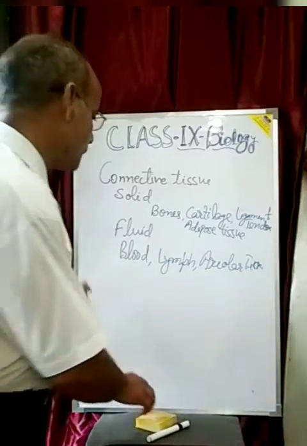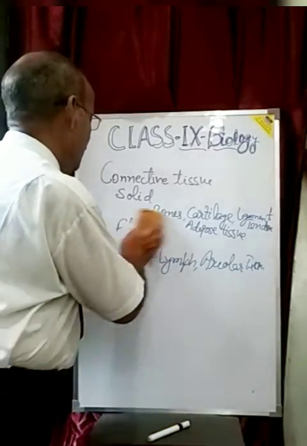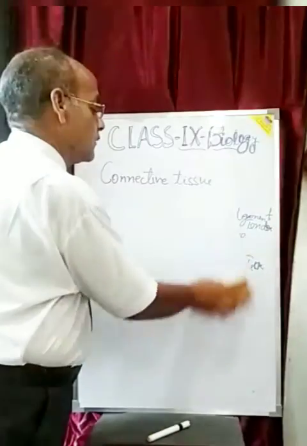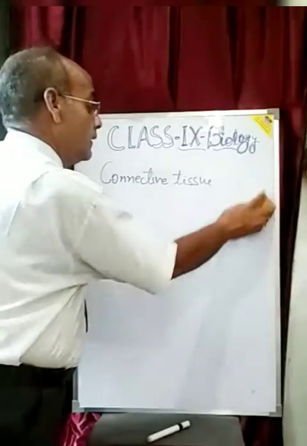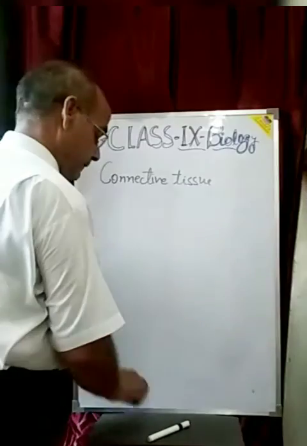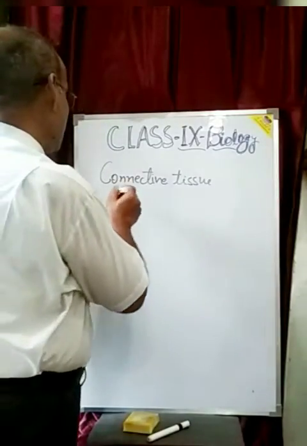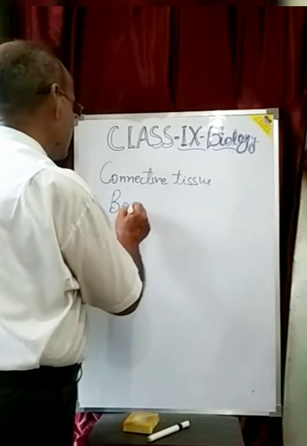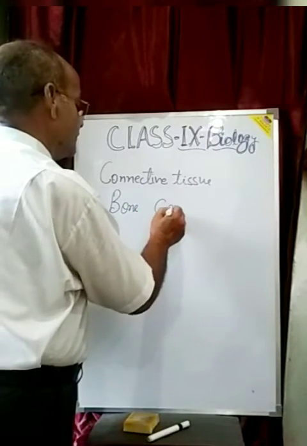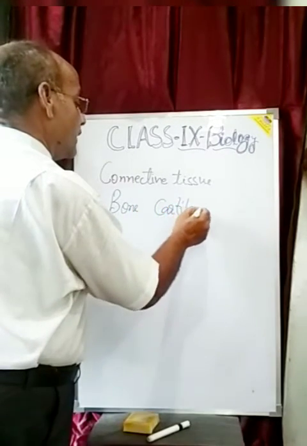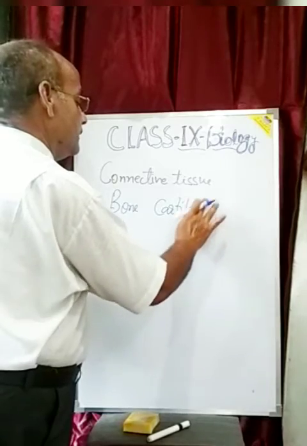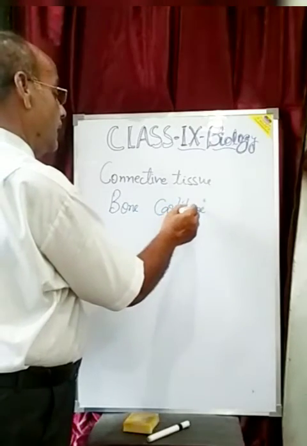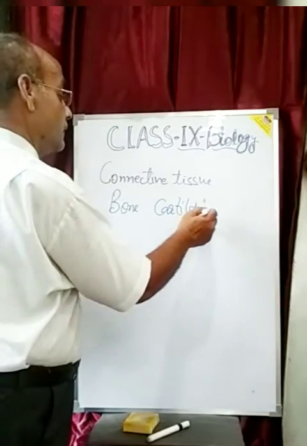Now first of all come to the solid connective tissue, and we will discuss the solid connective tissue in the form of bone, cartilage, ligament, tendons, etc. So first of all take the bones, then cartilage, and tendons.